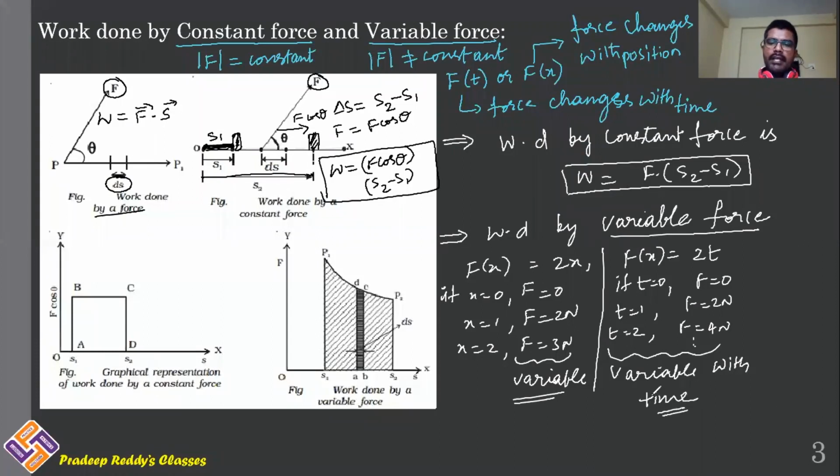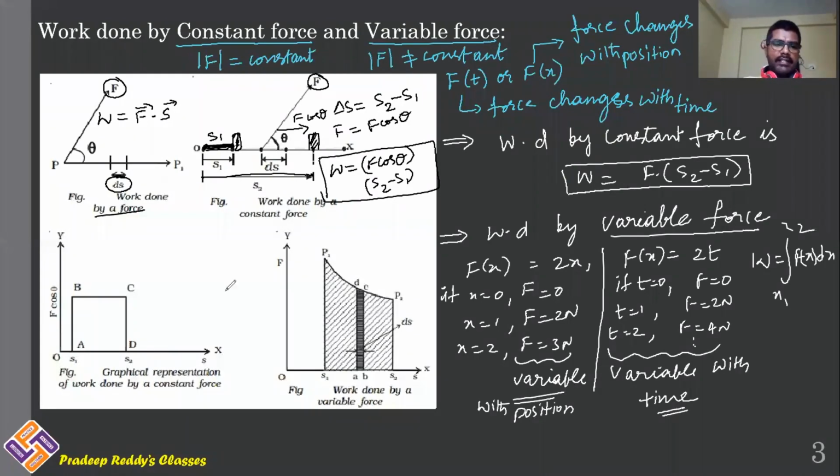In the first case it is variable with position. So the force acting on the object can vary with respect to time or with respect to position. In such cases, we will be using the technique of integration and differentiation. So work done W is equal to the integration of f of x dx, where limits are from x1 to x2.